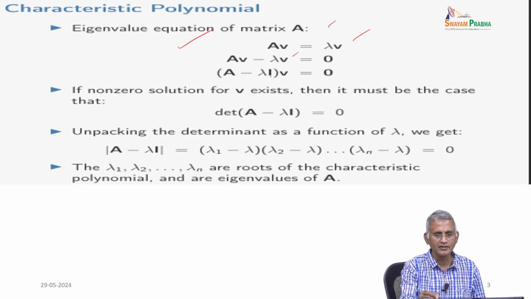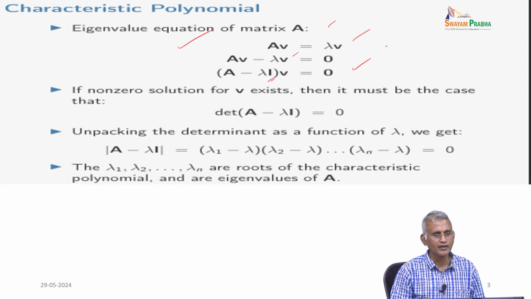Since A is a matrix, you multiply lambda by the identity matrix corresponding to the order of A, and then A minus lambda I into V equal to 0 is the corresponding expression of the polynomial in terms of the eigenvalue. So, this is called the characteristic polynomial.